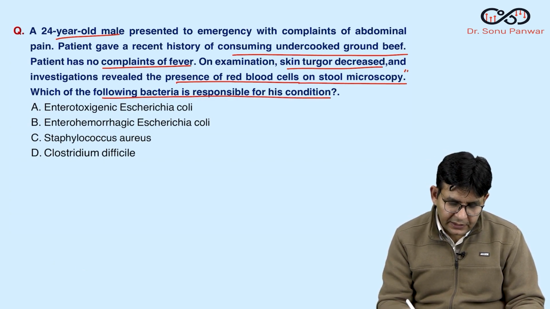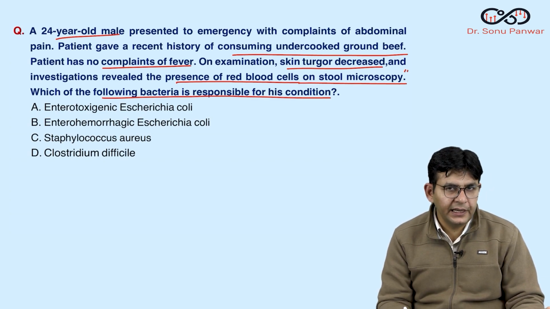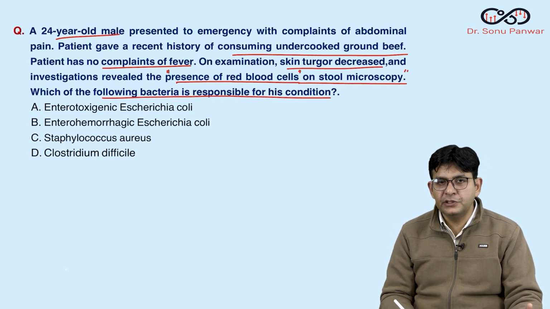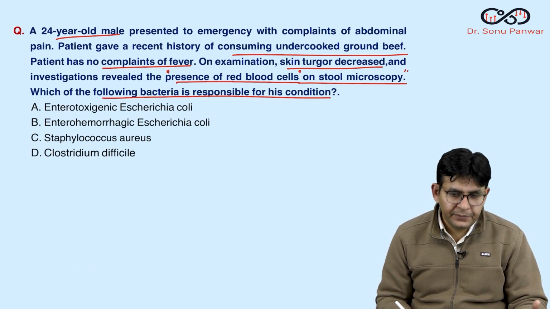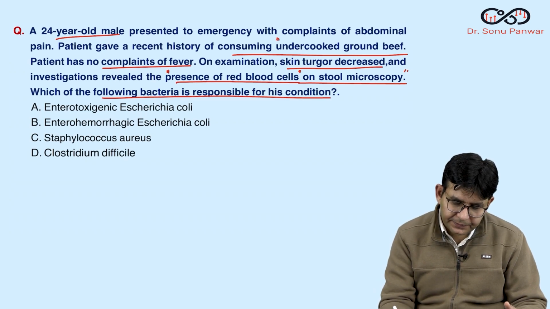So, one thing is understood. Skin turgor decrease means dehydration happened, and there is a presence of RBCs. So it's a sort of blood which is coming up in the stool, dysentery-type episodes, bloody diarrhea, as you can say, and there is a history of eating this.